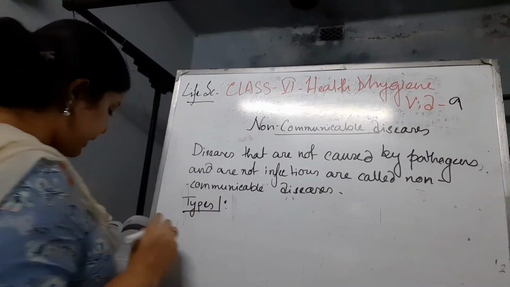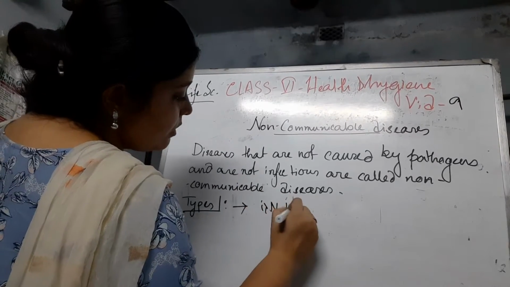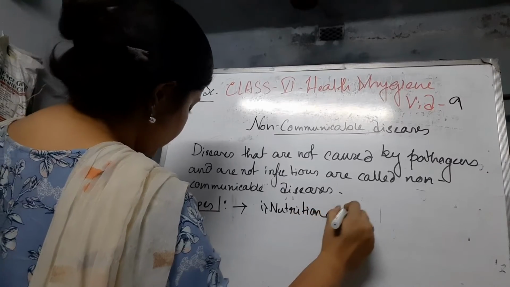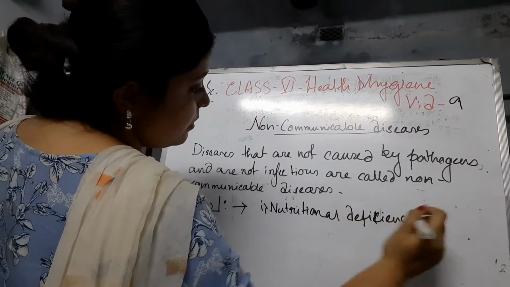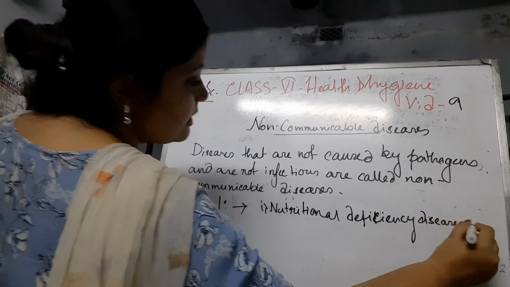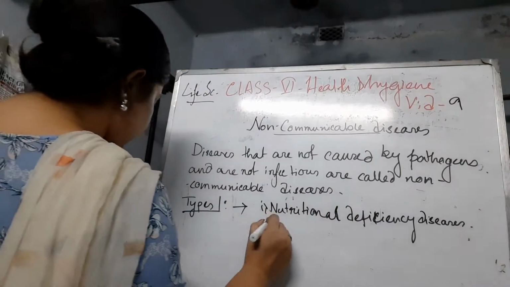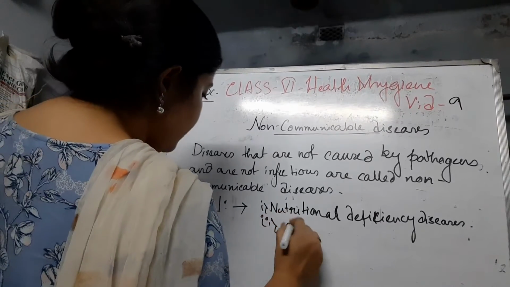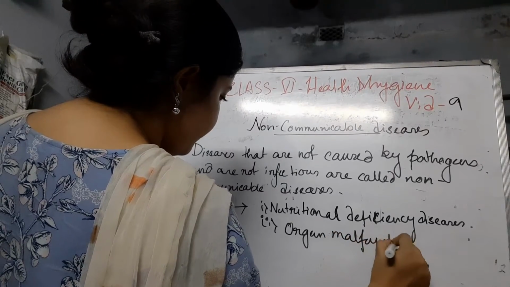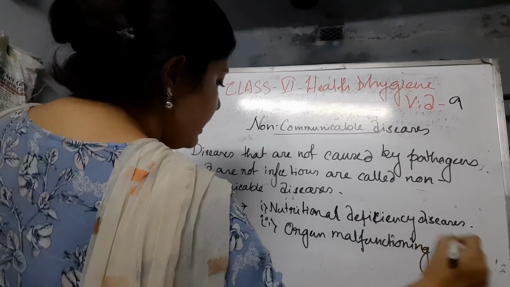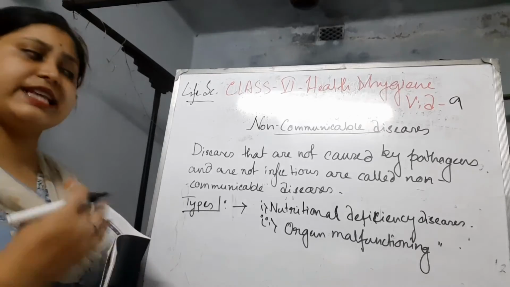The types, broadly classified, are: 1, nutritional deficiency diseases. Secondly, organ malfunctioning, which can happen due to old age, any disease or any infirmity.